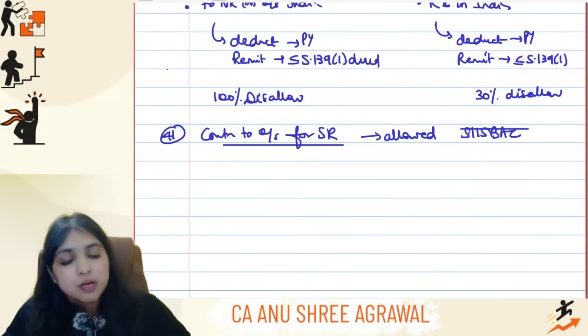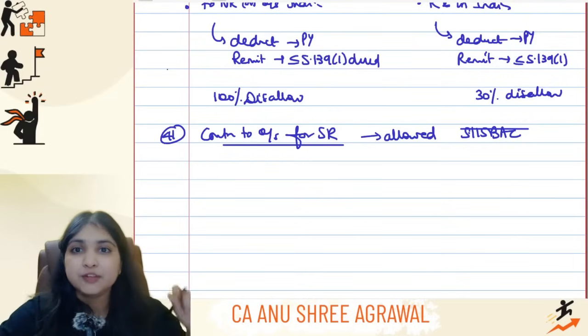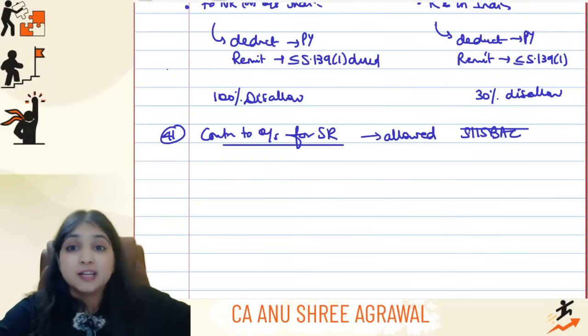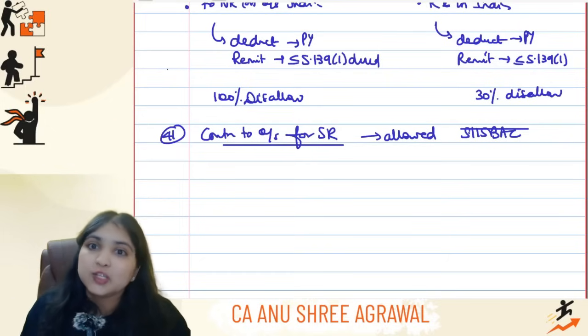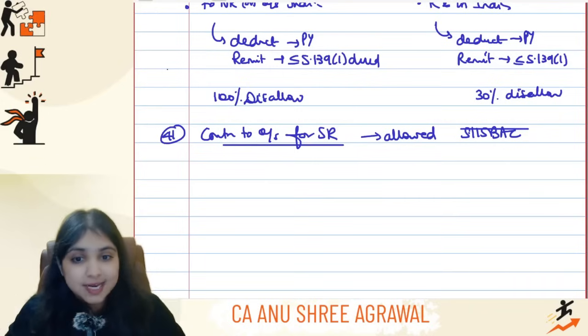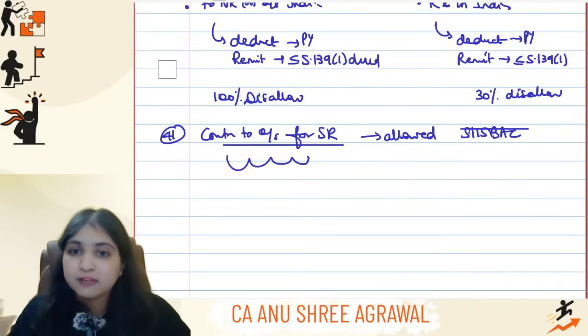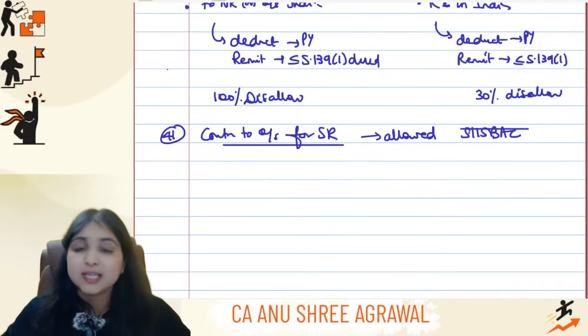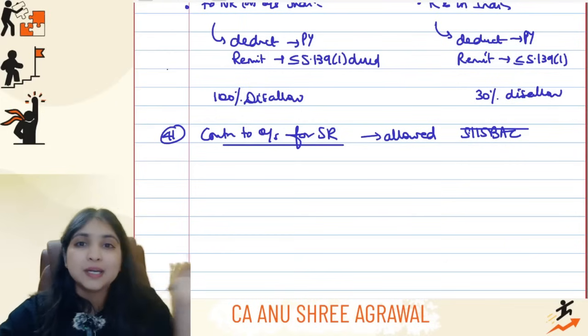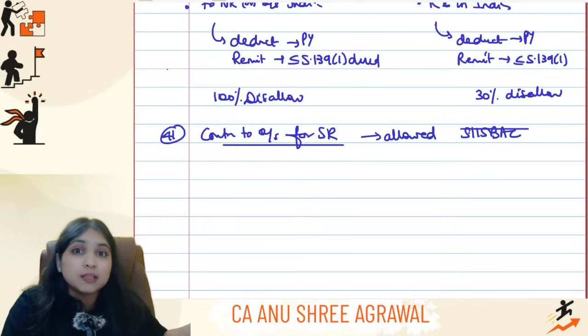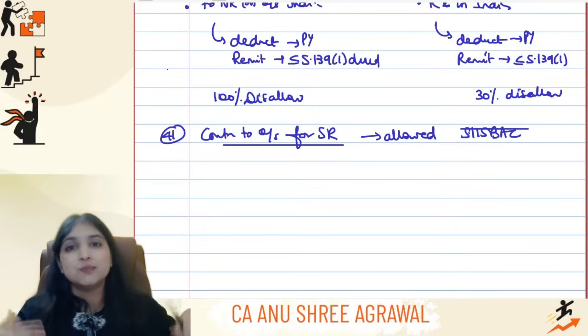And also remember, once I make a contribution to an outsider for scientific research, what the outsider does with my money doesn't matter. Even if he uses my money to buy land, it's okay, it doesn't matter. Understand, any contribution I make to an outsider for scientific research, research in social science, statistical research, is allowed under PGBP, provided the assessee has opted out of 115BAC. Once I make the contribution to the outsider, what he does with the money doesn't matter.